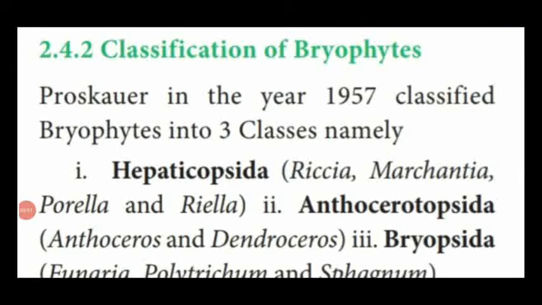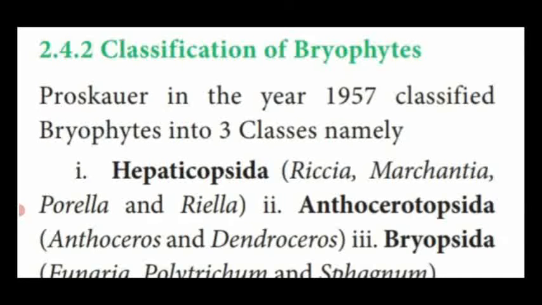Dear students, we are going to see the classification of bryophytes. This was first proposed by the scientist Proskauer in the year 1957. It is divided into three classes, namely Hepaticopsida, Anthocerotopsida and Bryopsida.